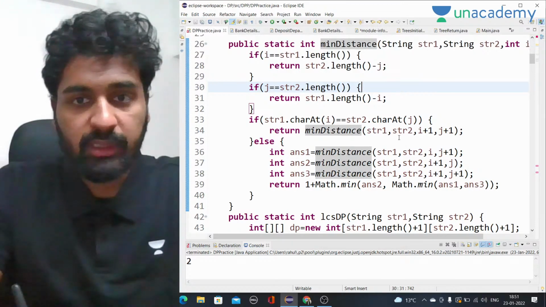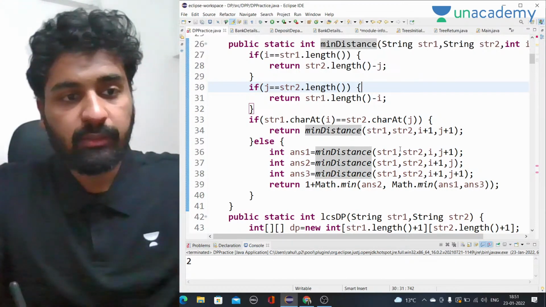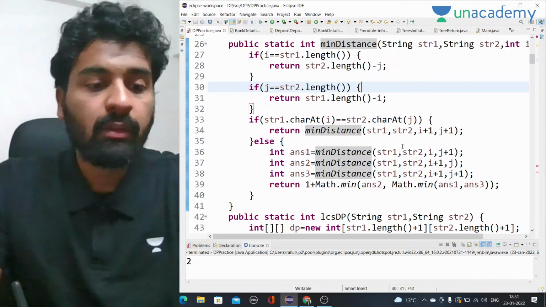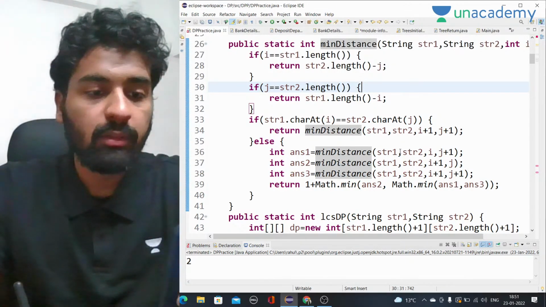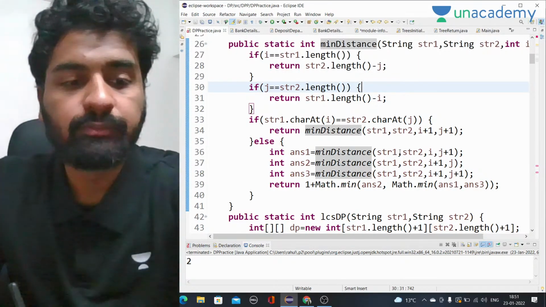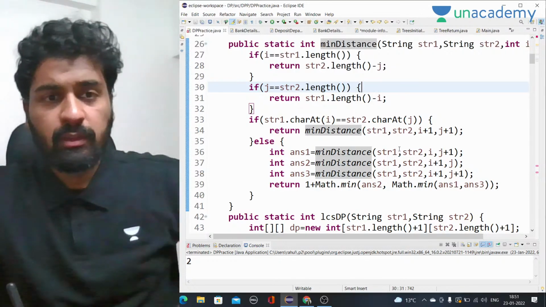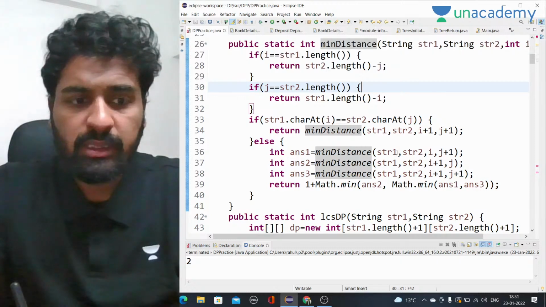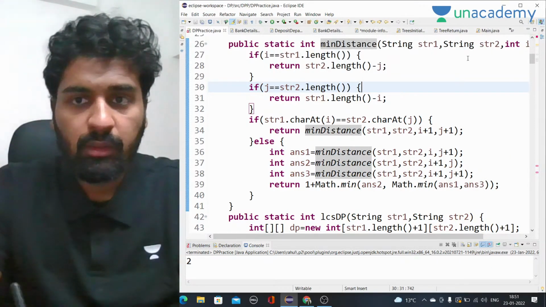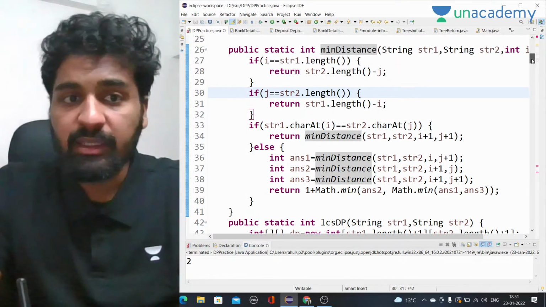Just let me know if this is clear, like how we are finding this. Okay, so let's move forward and write the DP code for it.